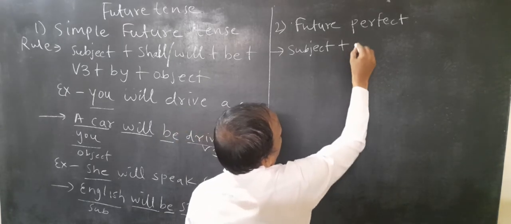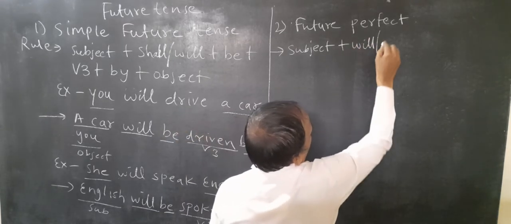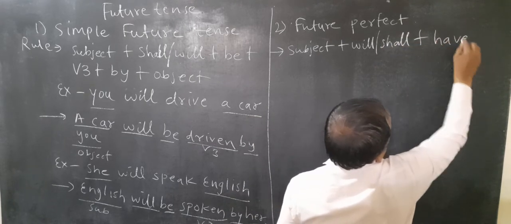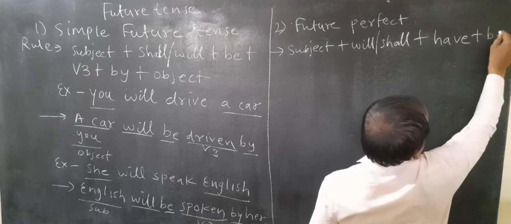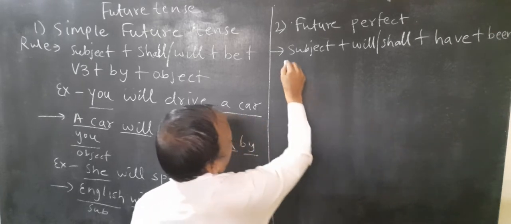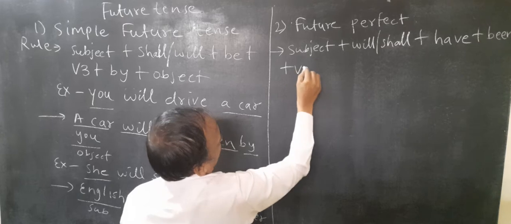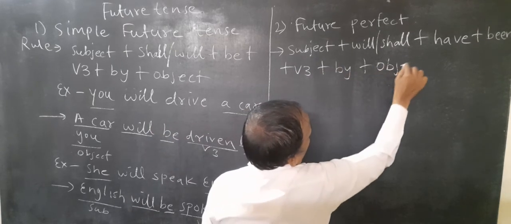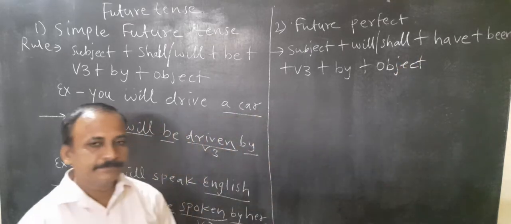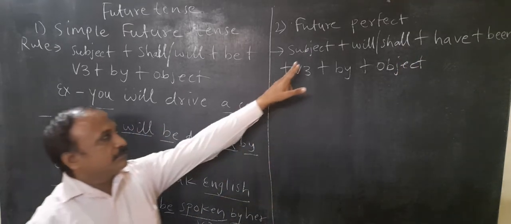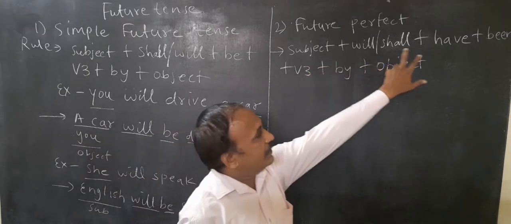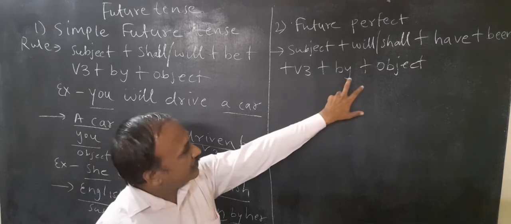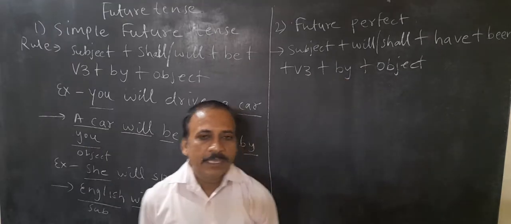Plus will, shall, plus have, plus been, plus V3, plus by, plus object. Again I repeat: subject, shall will have, plus been, plus V3, plus by object.